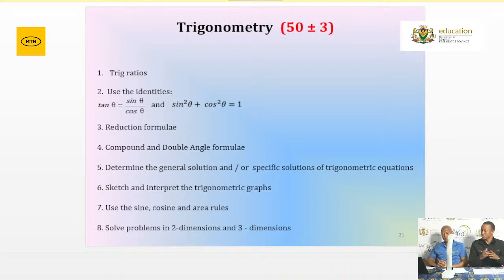And again, sketching, this is part 2. Remember, I said the 3 parts: general trigonometry, graphs, as well as dimensions. Part 2 requires you to sketch the graphs of all 3 functions, as well as interpreting a given sketch. Make sure you go through that. They will be assessed on Monday. And then you'll be required to make use of your sine, cosine, and area rule formulae to solve 2- and 3-dimensional problems in trigonometry, and those 3 formulae are on the formula sheet. So it's quite important for you to make use of the formula sheet when attempting to answer these questions in trigonometry.